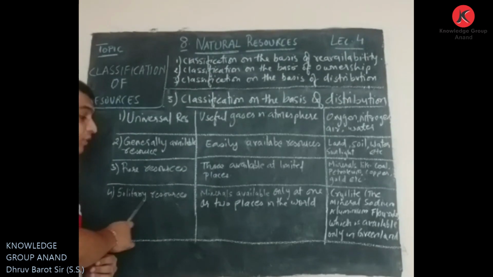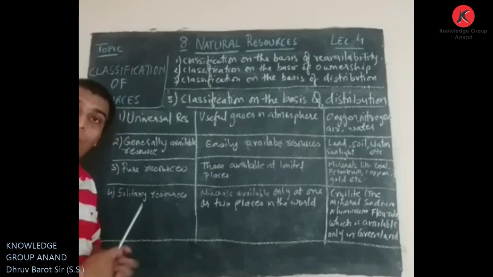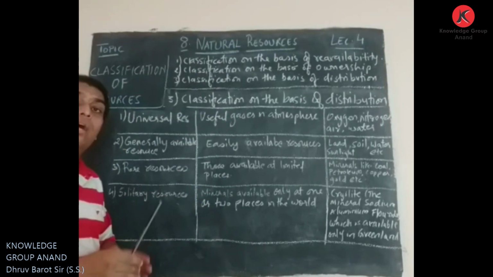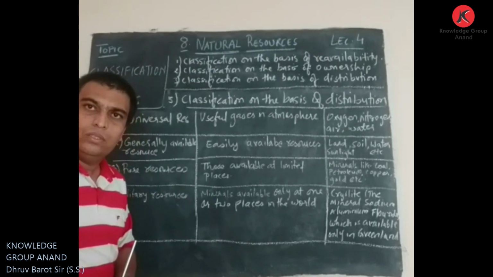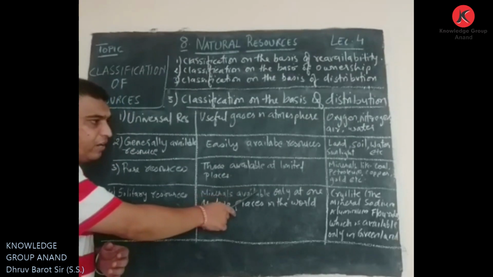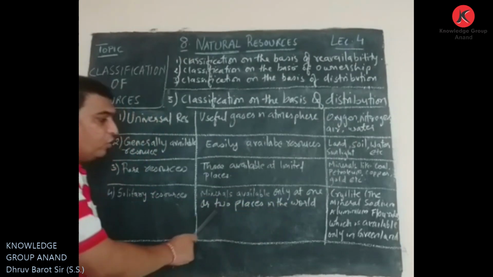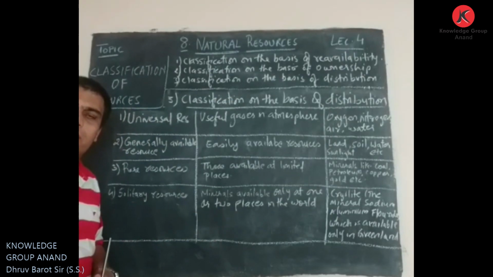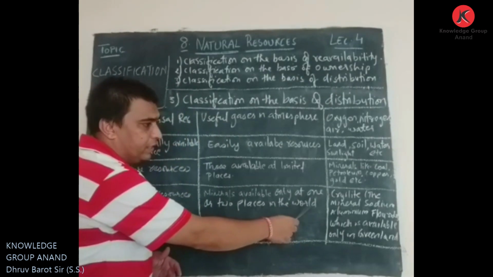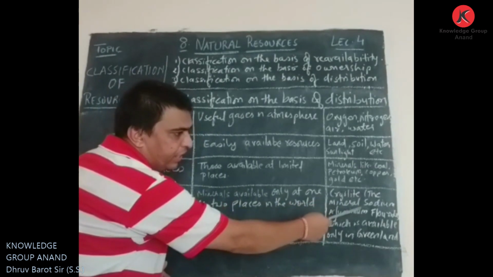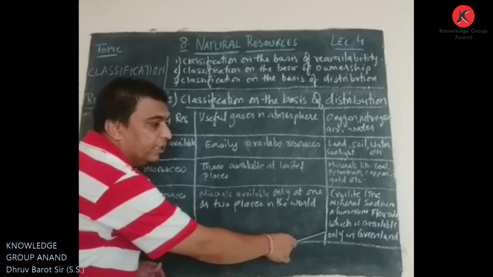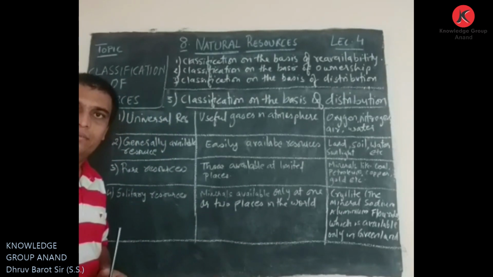And the last one is solitary resources. The resource that is available only at one or two places in the world. So the rarest we can say, right? The minerals that are available only at one or two places in the world, the rarest, solitary resource. The best example is cryolite. It is the mineral sodium aluminum fluoride, and it is said this resource is available only in Greenland.